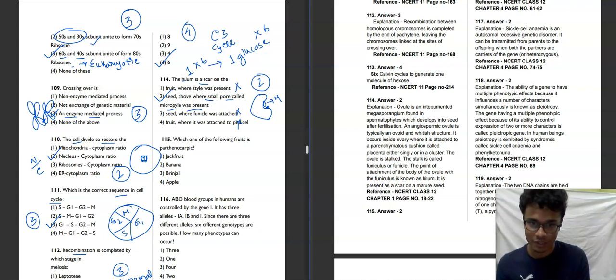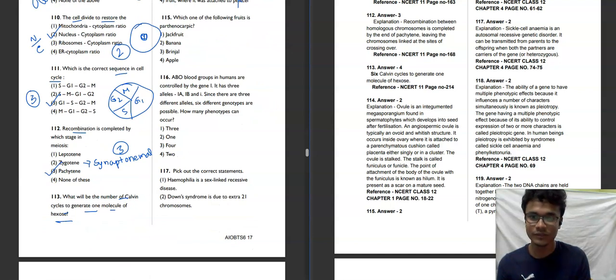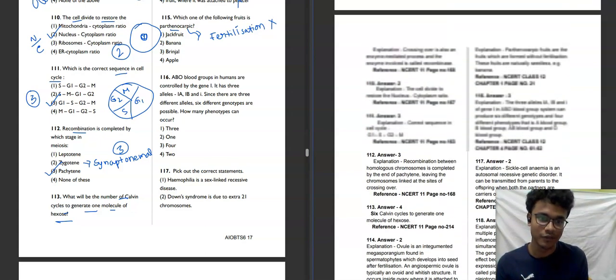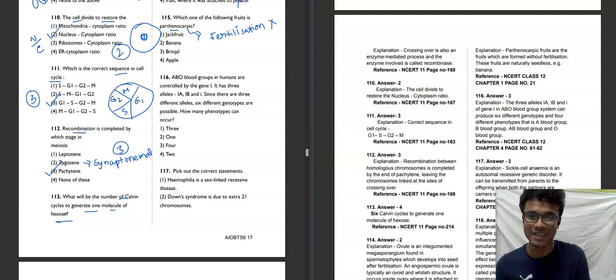So moving towards the next question, 150. It is asking, which of the following fruits is parthenocarpic? So what does parthenocarpic fruit mean? Parthenocarpic fruit means there is no fertilization. If we read the explanation, parthenocarpic fruits are the fruits which are formed without fertilization. These fruits are naturally seedless. So you can see the example of a parthenocarpic fruit is banana. The second option will be our correct answer for this question.